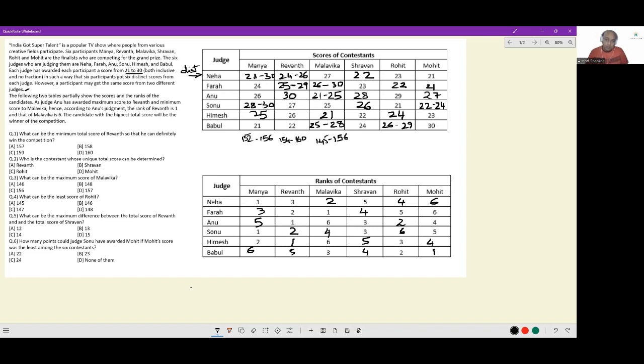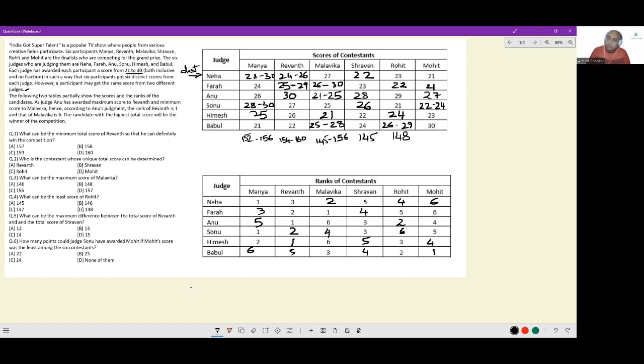For Shravan, you will have precise numbers. 22 plus 23 is 45. 45 plus 54 is 99. 99 plus 46 is 145. Then for Rohit, we have 23, 22, 45. 45 plus 50 is 95. 95 plus 53 is 148.